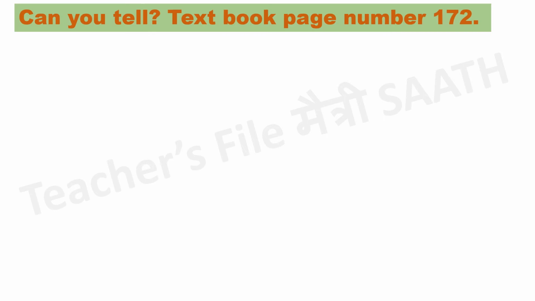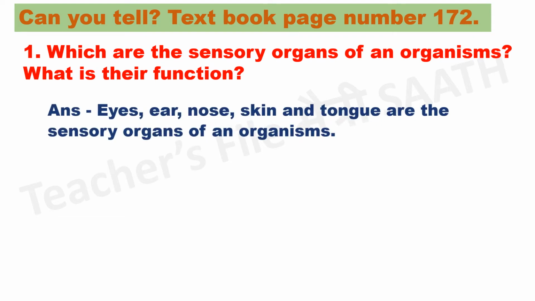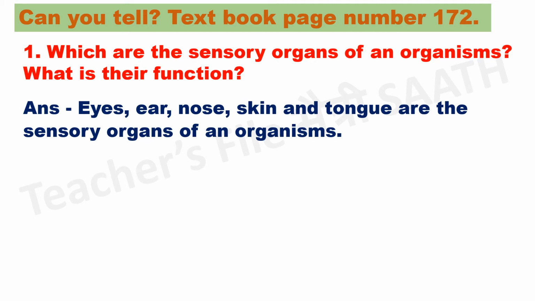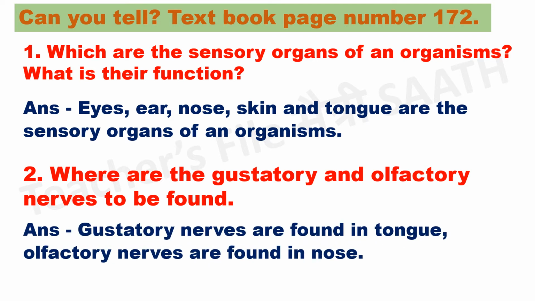Can you tell? Textbook page number 172. Which are the sensory organs of an organism? What is their function? Answer. Eyes, ears, nose, skin and tongue are the sensory organs of an organism. Where are the gustatory and olfactory nerves to be found? Answer. Gustatory nerves are found in the tongue. Olfactory nerves are found in the nose.